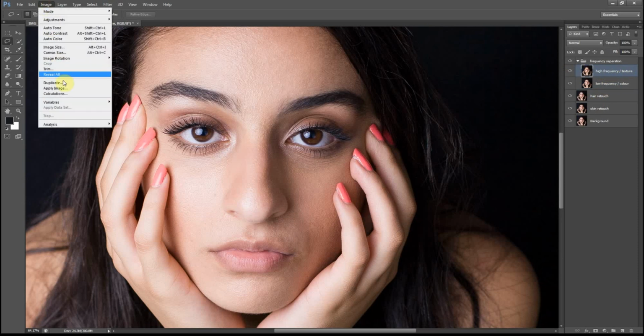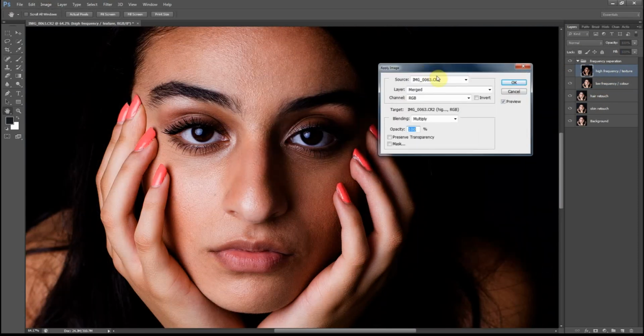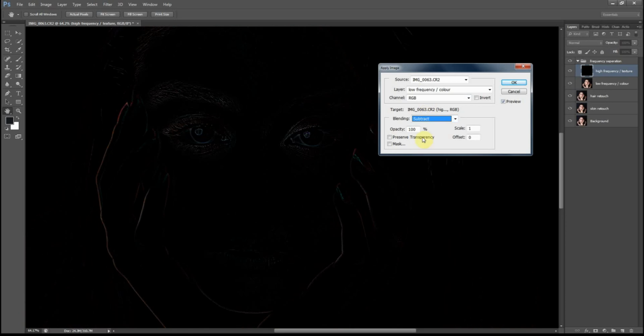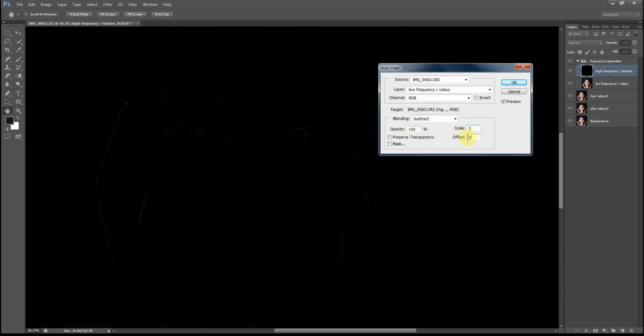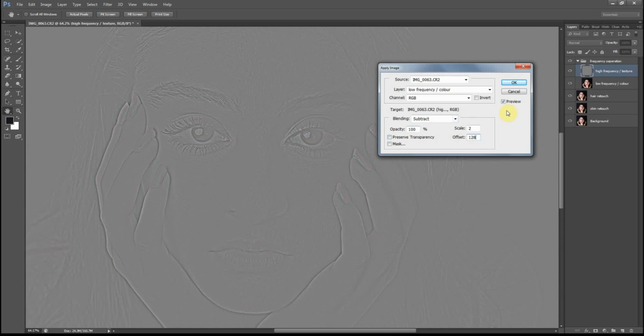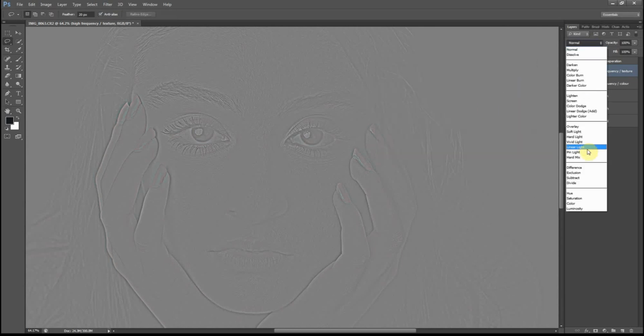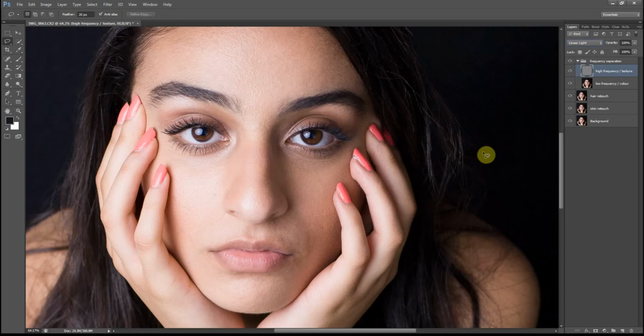Then go to Image, Apply Image, and on your layer you choose Low Frequency. Blending mode, go to Subtract, Scale at 2, and Offset at 128. All good, press OK. Now change the blending mode to Linear Light.